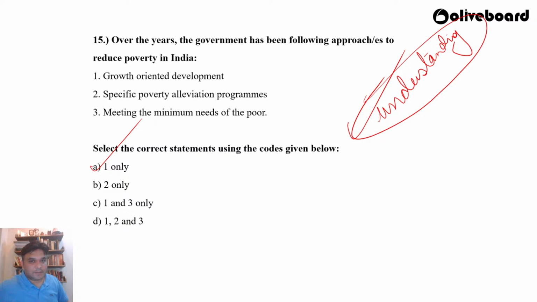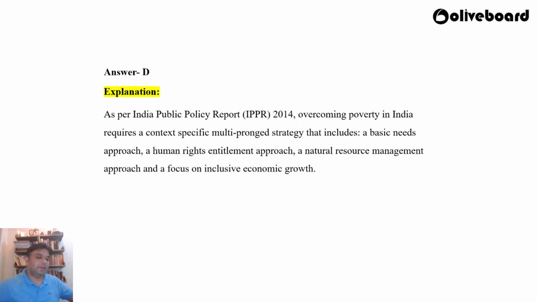Shall I wait for another 10 seconds for the participants to respond? Sri Lakshmi feels it is D, Soumya feels it is D, Aniket feels it is D. Kajal feels it is D, that is all. So the answer is indeed D. It was a very easy question. But trust me, such easy questions are also asked as 2 markers in RBI Grade B.